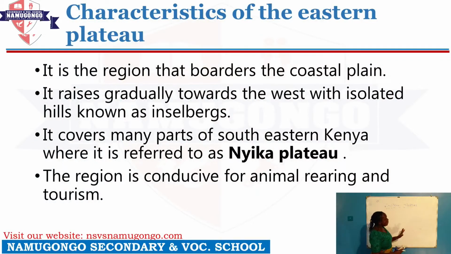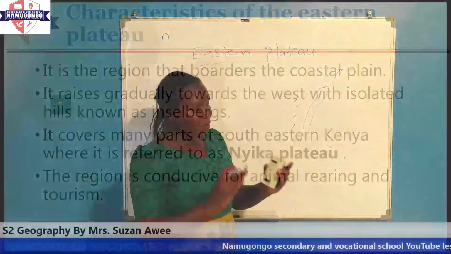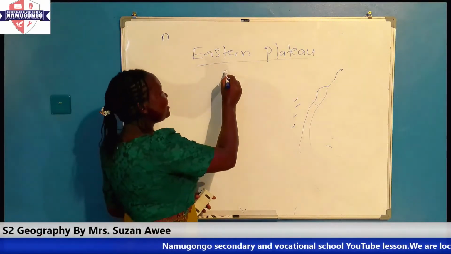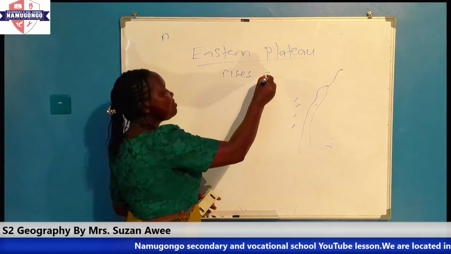In other words, it is found at the eastern part of East Africa. So you find that after the coastal plain, we find the Eastern Plateau. So we say the coastal plain is simply a low-lying land. But as you move away from the coastal plain, the land rises gradually.